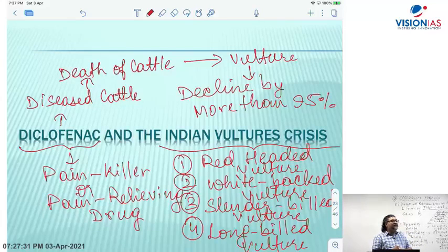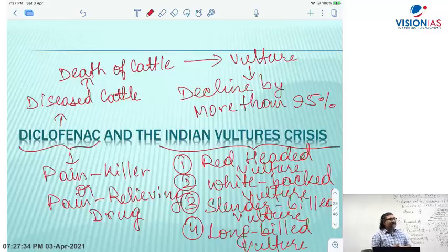Diclofenac as a painkiller is given to diseased cattle as a veterinary drug. Then as the cattle die, cows and buffaloes are thrown out. And vultures which eat those cattle suffer biomagnification, and finally a decrease in the population of vultures. Vultures suffer gout-like symptoms, G-O-U-T. This is another good example of biomagnification. I am giving you case studies, case examples.